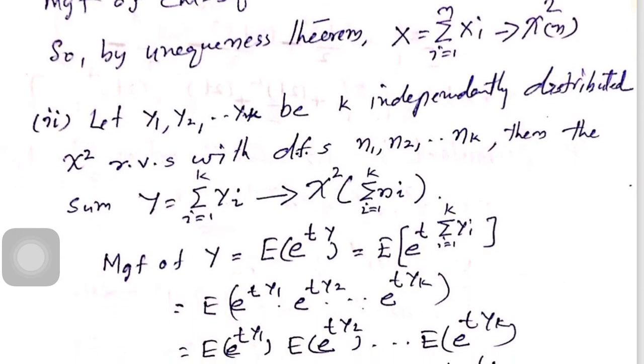Suppose there are k random variables, and each is chi-square but with degrees of freedom not equal to 1 but equal to ni.